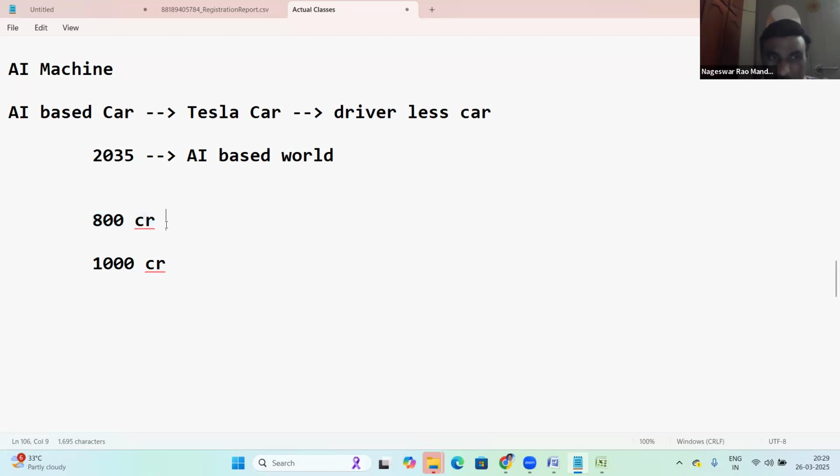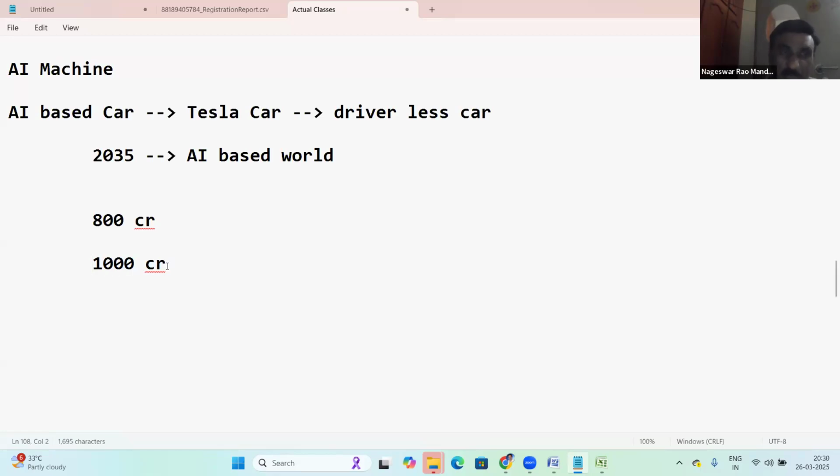To avoid delay, we are using technologies: machines, software technologies, and social media. There are many things we are using, yet the work still becomes delayed. Suppose the population reaches 1,000 crores.